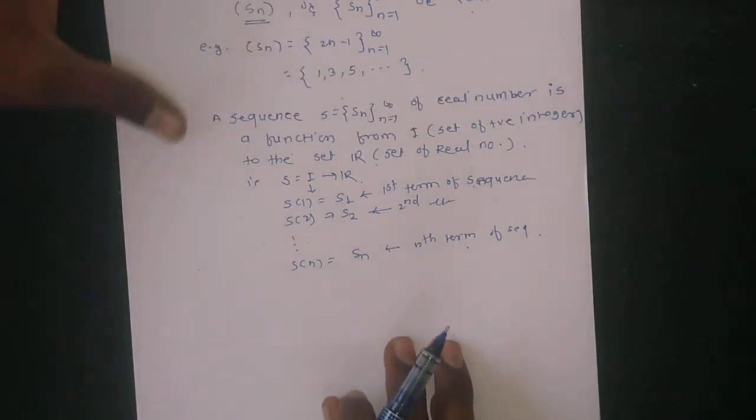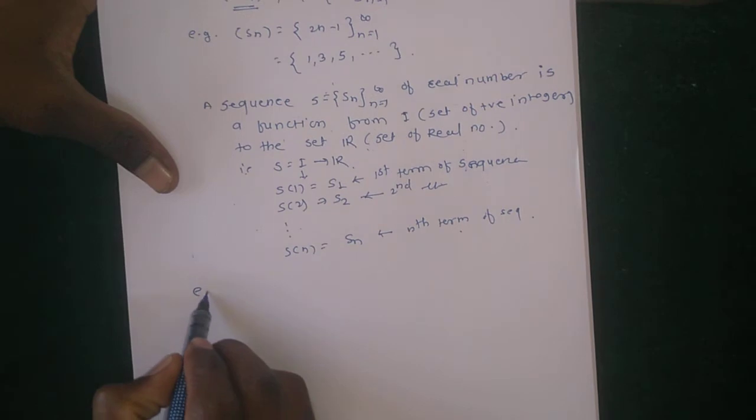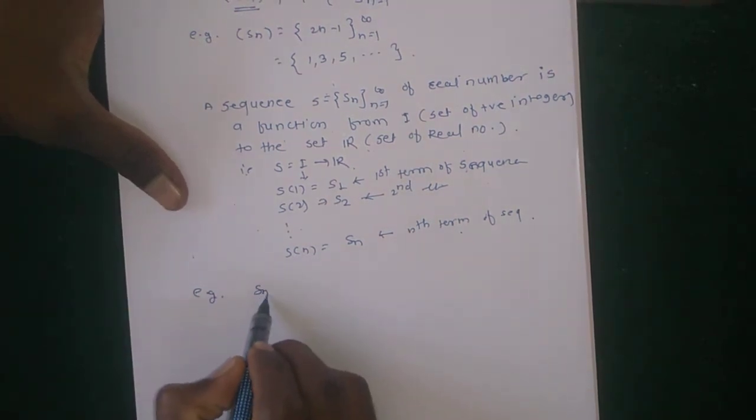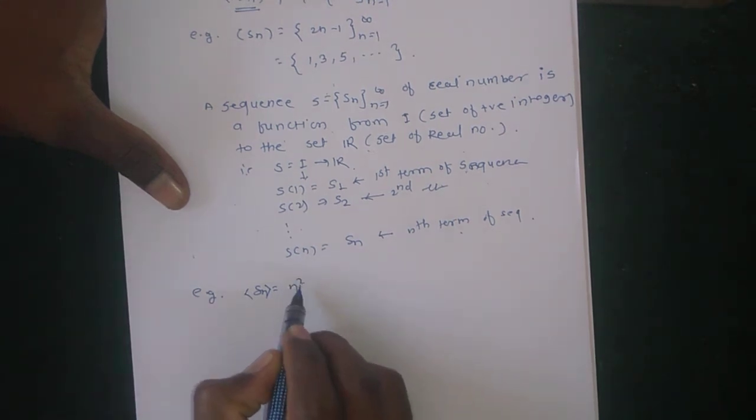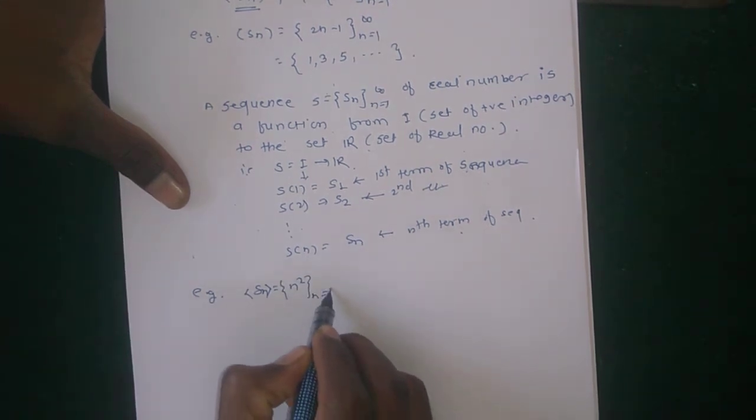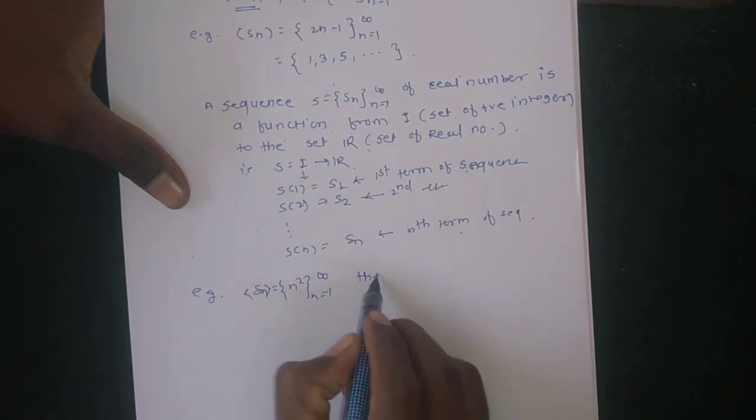For example, again, the sequence S_n is equal to n squared, where n runs from 1 to infinity.